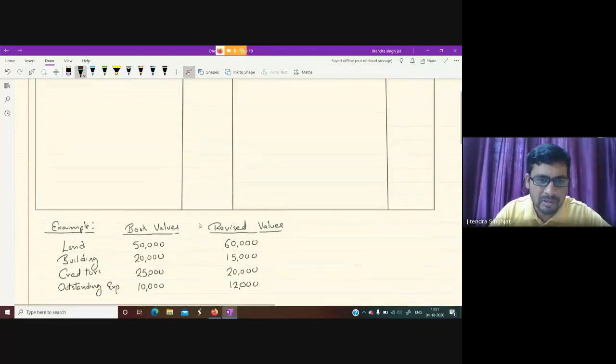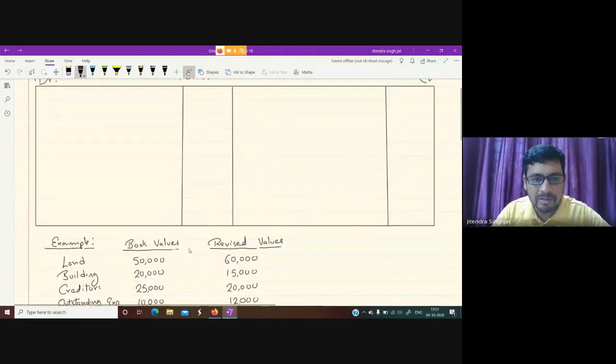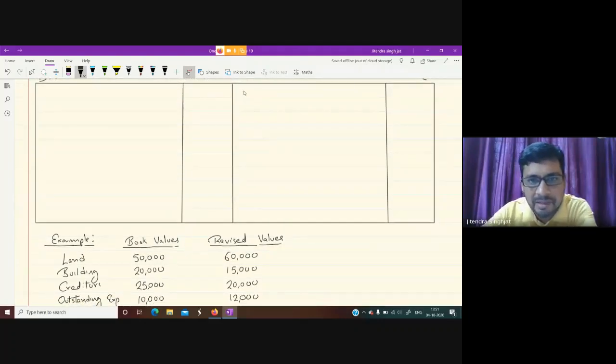Land. Okay, land is 50,000. Now it is increased to 60,000. So there is an increase of rupees 10,000. So where are increases in assets recorded? Increases in assets are recorded on the credit side. So you can see here, I will write on the credit side, by land. And children, we write only the difference value. So 10,000 is recorded here.